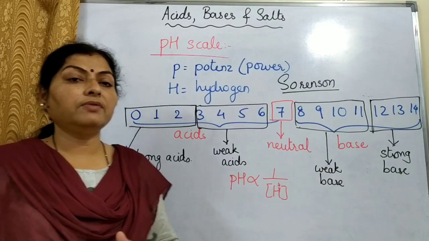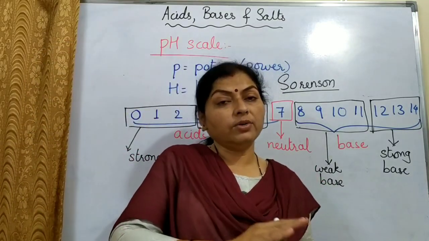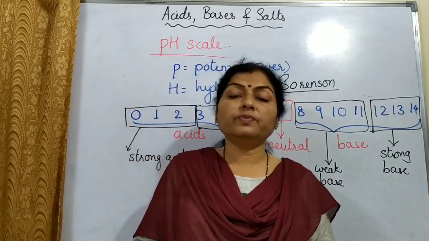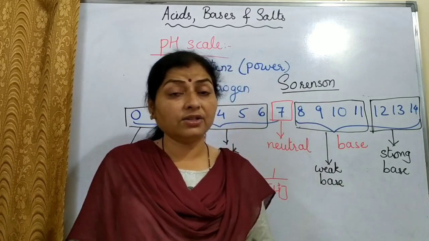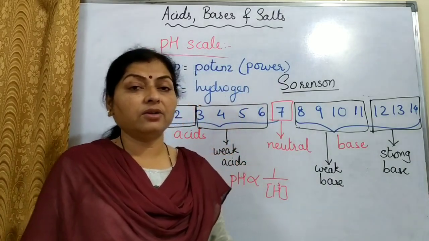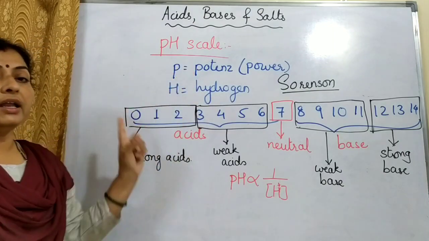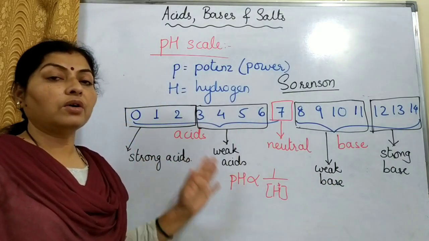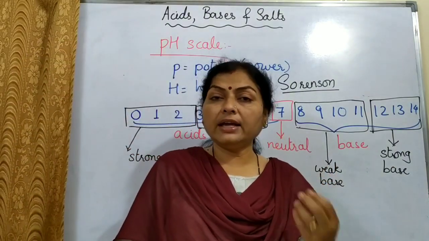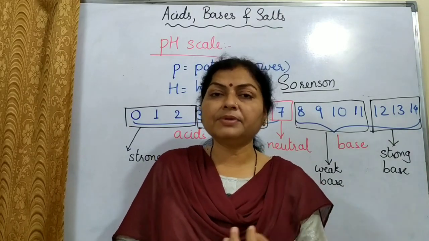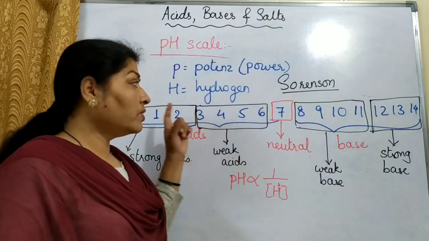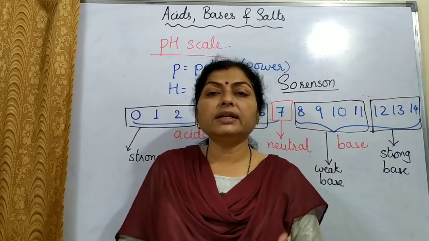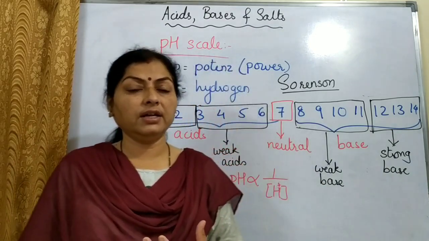We use a litmus paper, as we have seen in the previous videos, in order to identify which is an acid and which is a base. But by that we don't come to know whether the acid is strong or weak, or the strength of H plus ion concentration, but pH enables us to find out the strength of H plus ion concentration in a substance. Now like litmus paper is an indicator, it helps us to identify between acid and base, to identify the pH of solutions, we have universal indicator. Universal indicator is a mixture of different kinds of indicators.